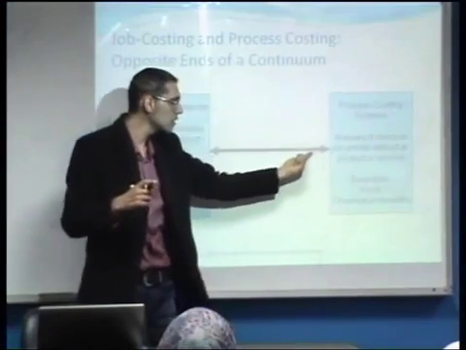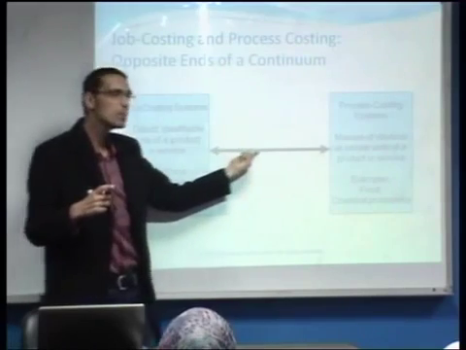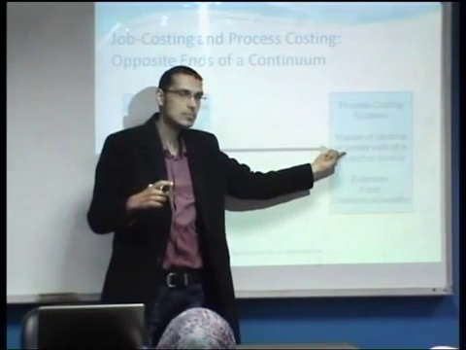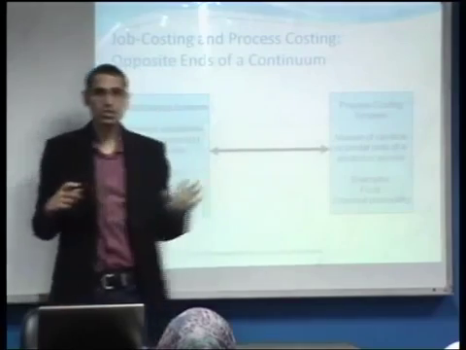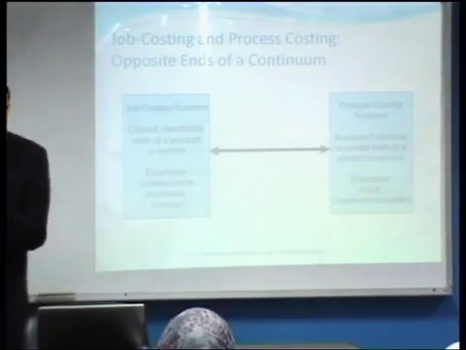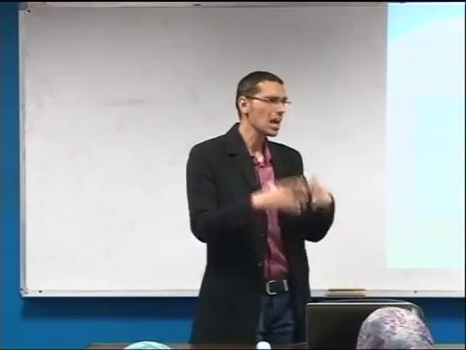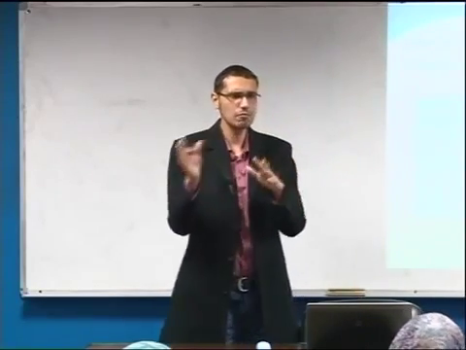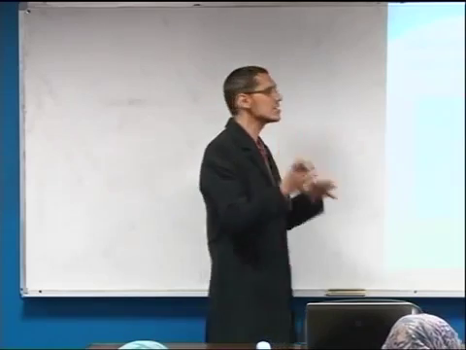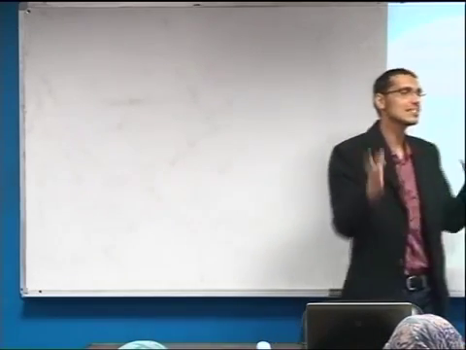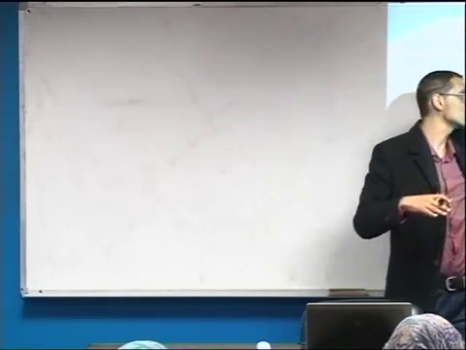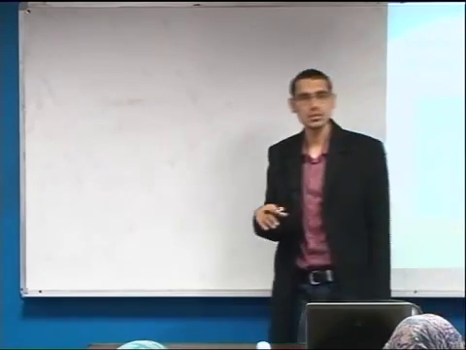It could have a degree between the two. Any questions? Of course, these systems are called hybrid systems. What do you mean by hybrid systems? They have some of the characteristics of job costing systems and other characteristics of a process costing system.